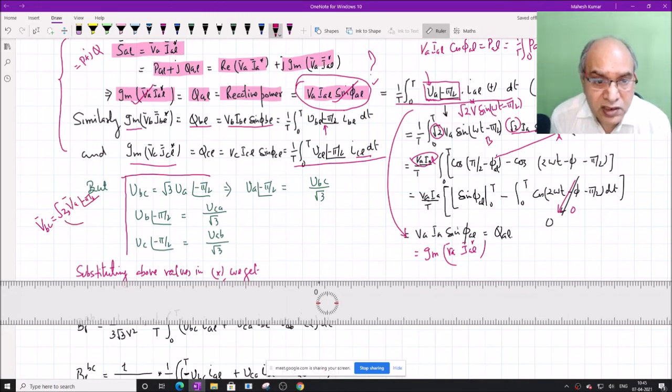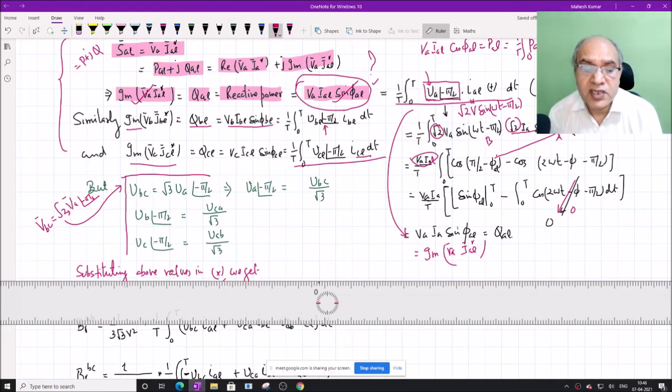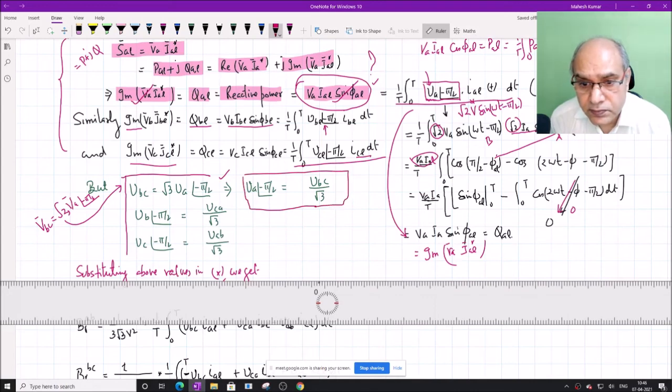And the same is true in the real time domain also, if the voltage has only the fundamental component. So this is true, and therefore we can express BA angle of minus pi by 2 in terms of BBC. So BA angle of minus pi by 2 is equal to BBC by root 3.